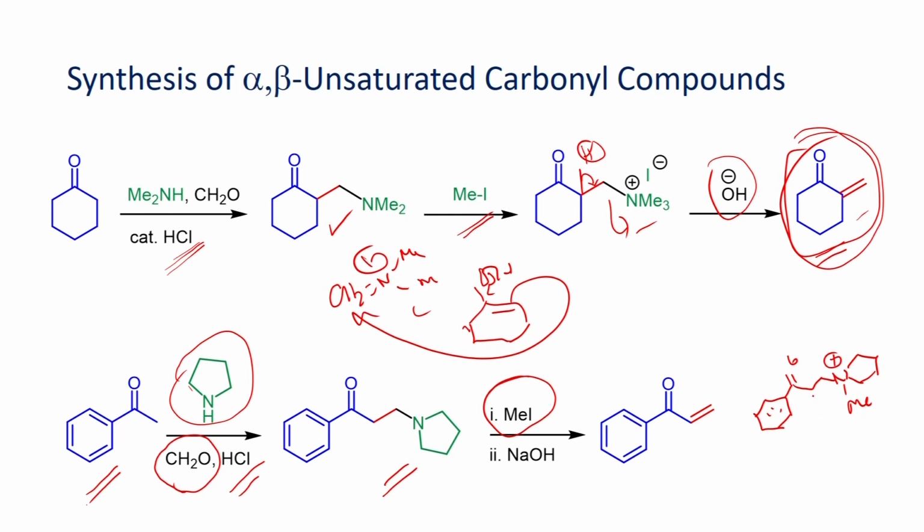So, if you have base, you can deprotonate this acidic proton, it can eliminate this amine, you can generate this phenyl vinyl ketone as a product.